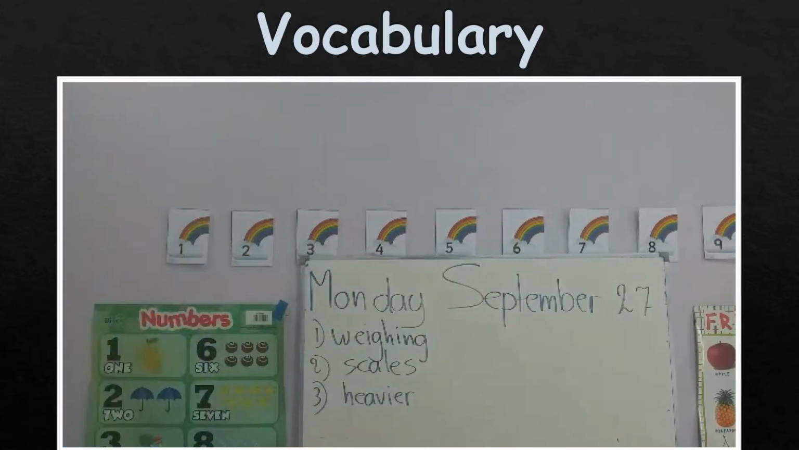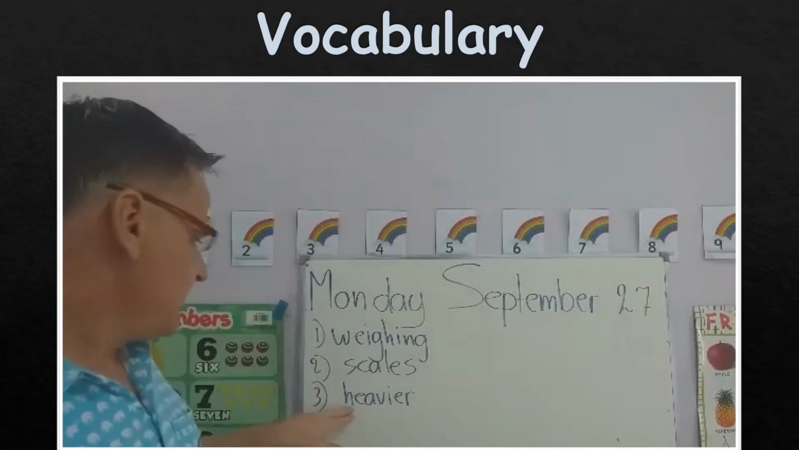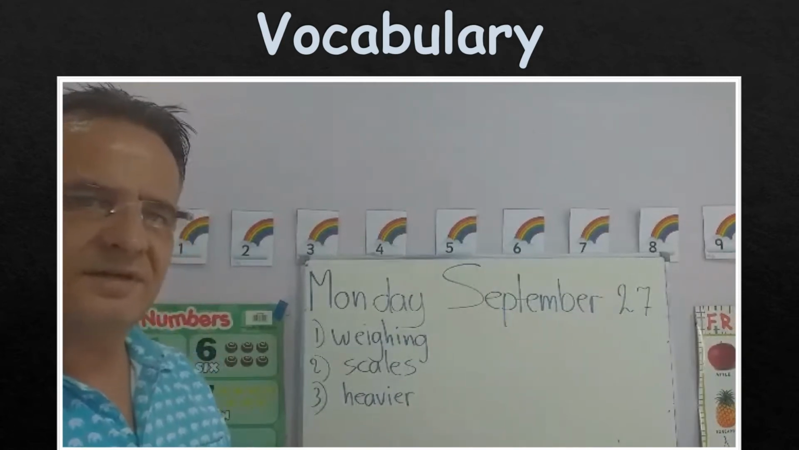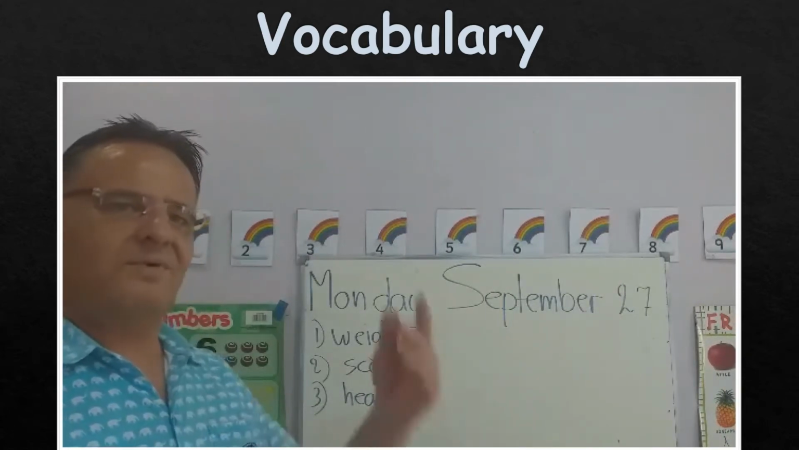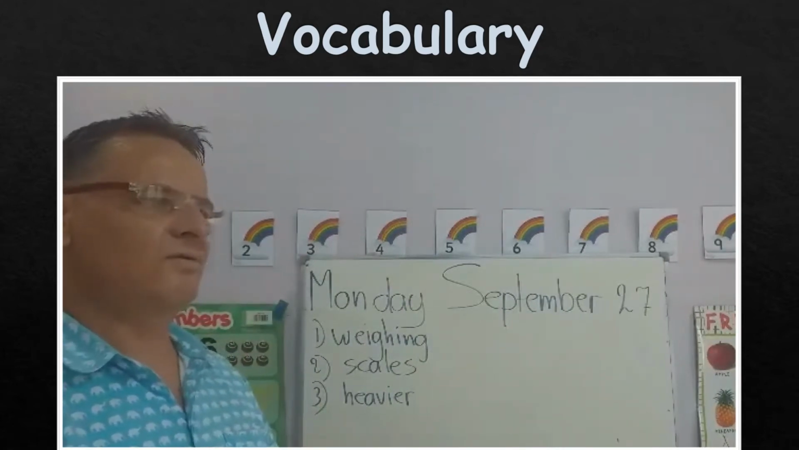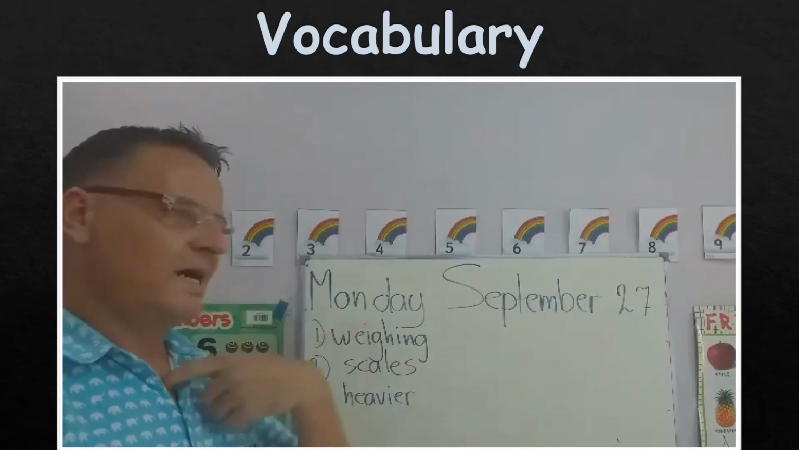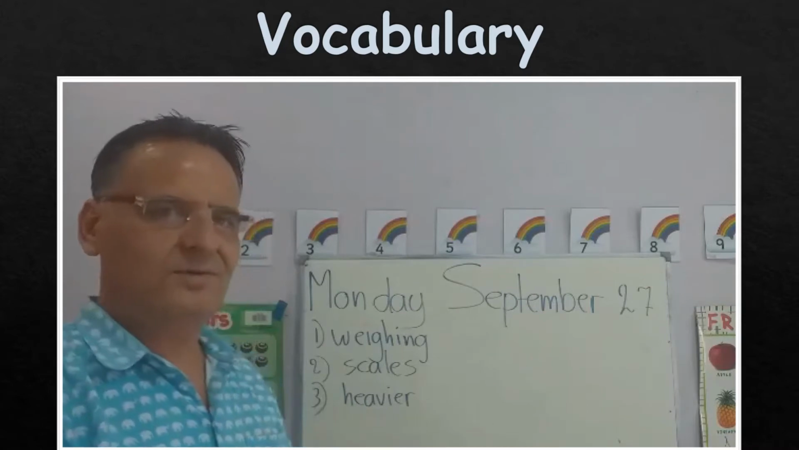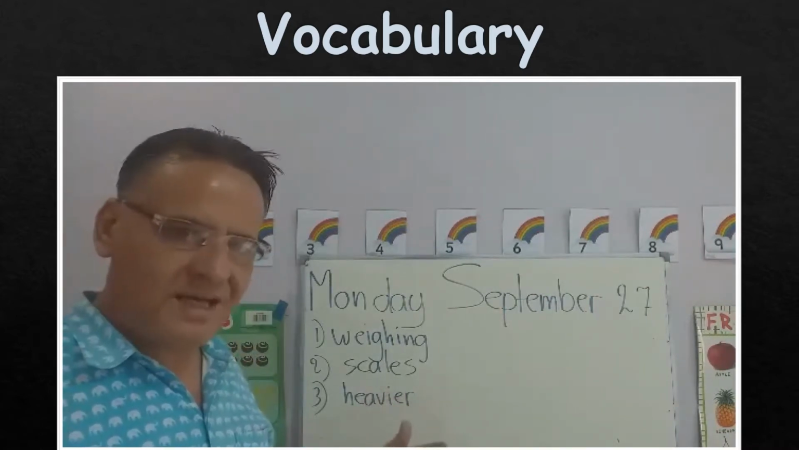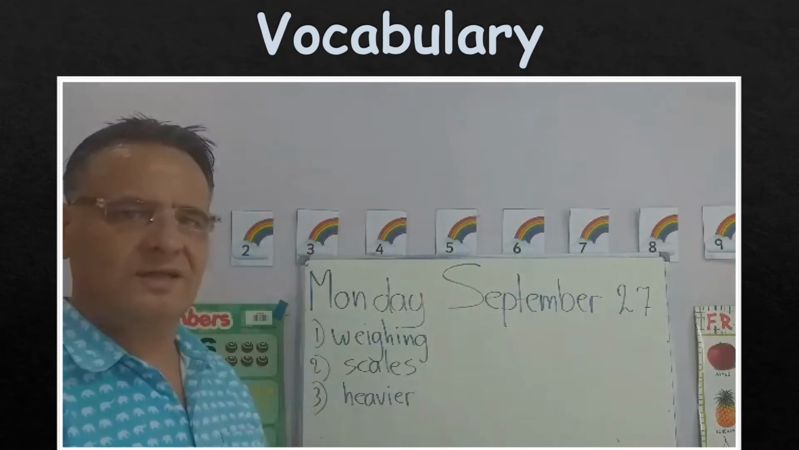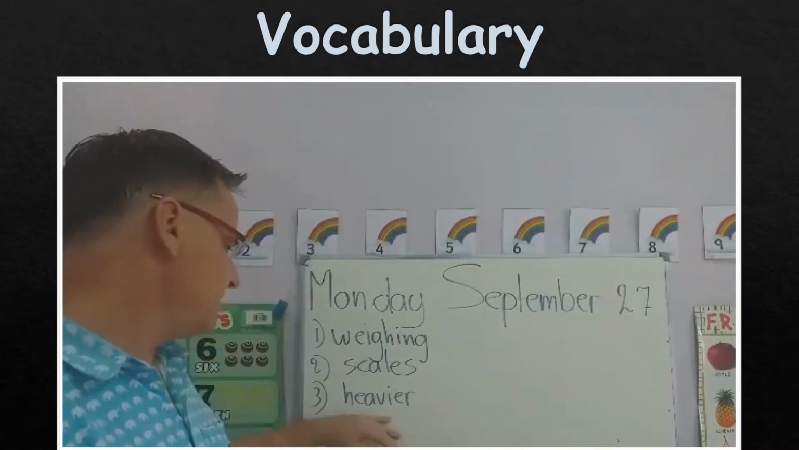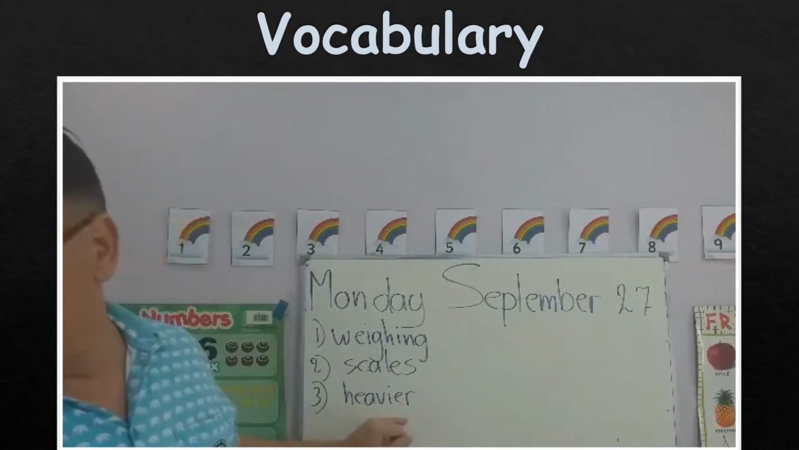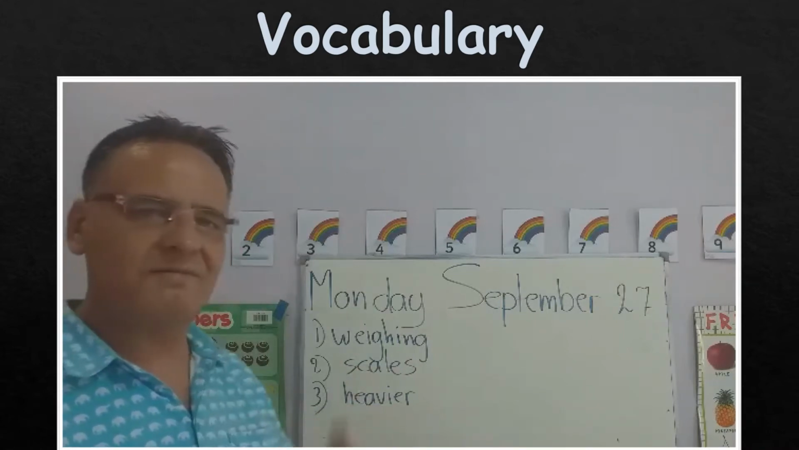Okay, how about number 3? H-E-A-V-I-E-R. Heavier. Heavier means, for example, you weigh maybe 25 kilos. I weigh about 90 kilos. So I am heavier than you. My body has more mass than your bodies because you are smaller and I am bigger. So heavier means more weight, more mass. Okay? The opposite of heavier is the next vocabulary word.